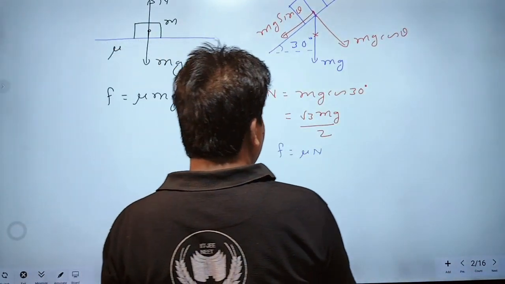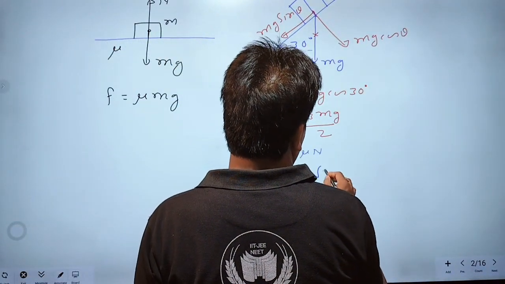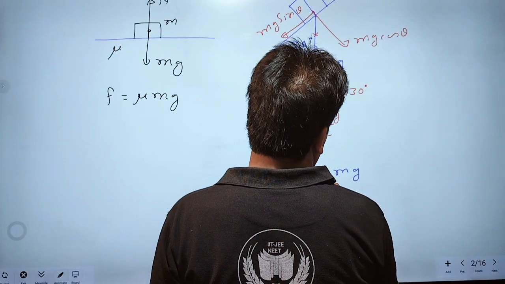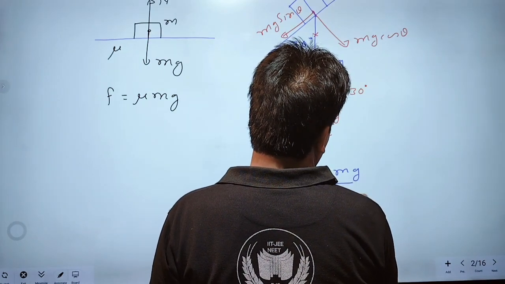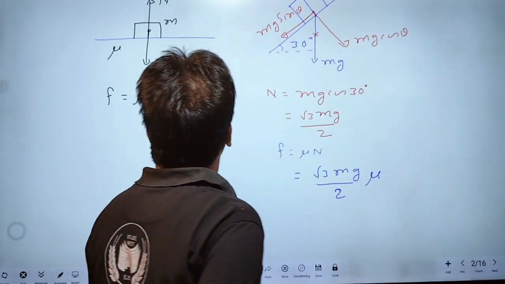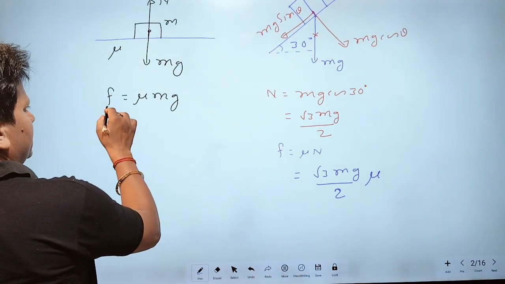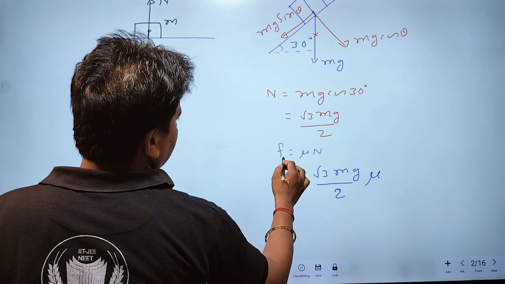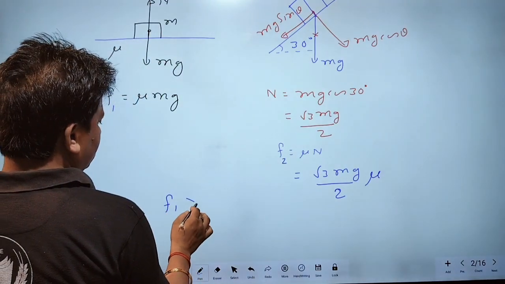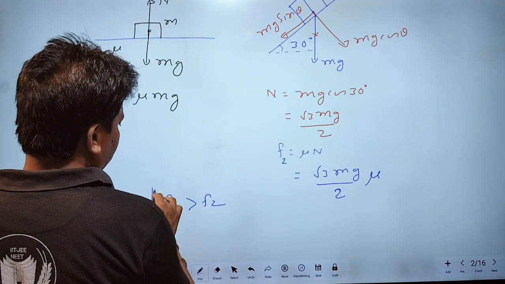Friction will be mu N. N is root 3 mg by 2, into mu. Which is greater? This is the greater quantity. This is F1 and this is F2. Therefore, F1 is greater than F2. Okay?